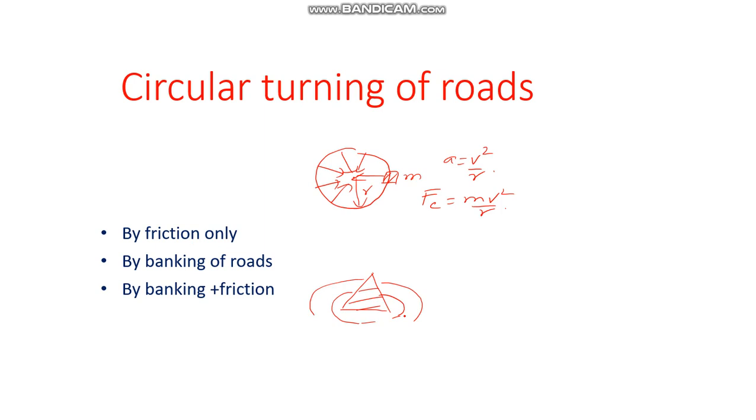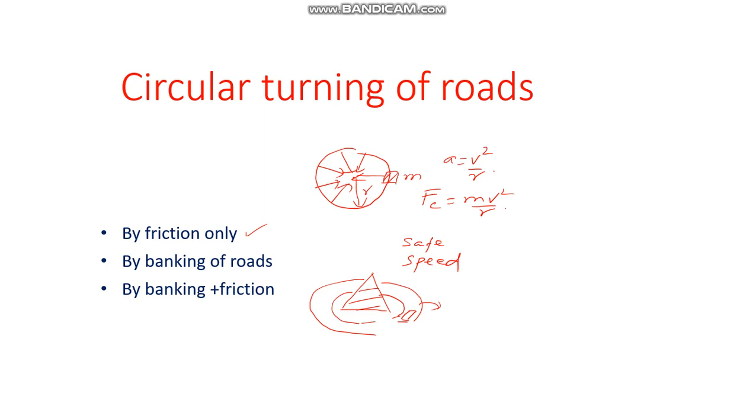Some vehicle is going. Okay, so what happens here? You cannot go beyond a certain speed limit, otherwise it will fall down. So we have to find what is the safe speed. Okay, so there are different cases in that. The simple case is, we try to achieve the safe speed by friction only.